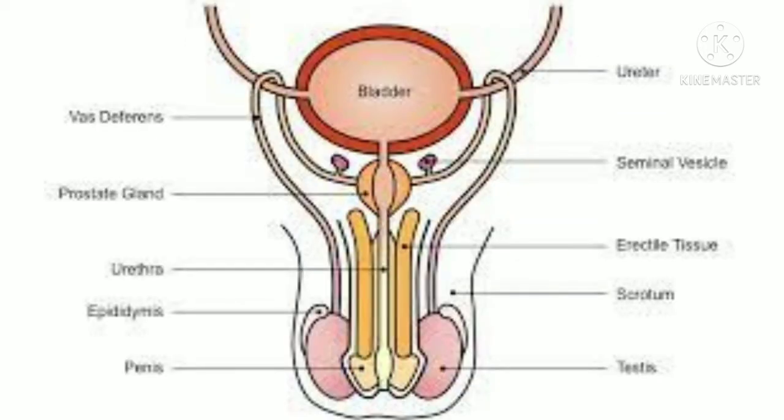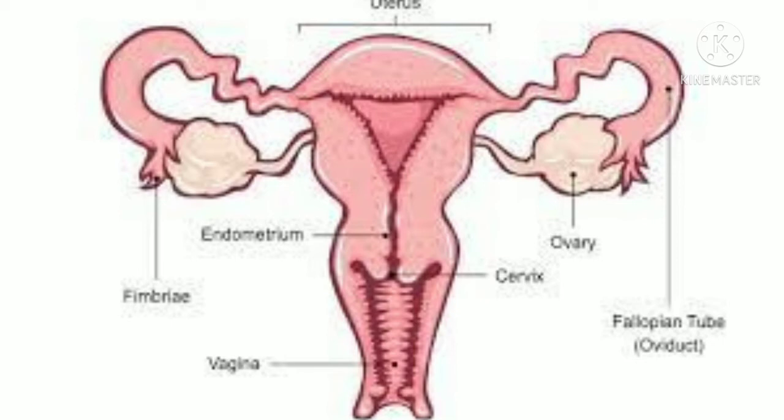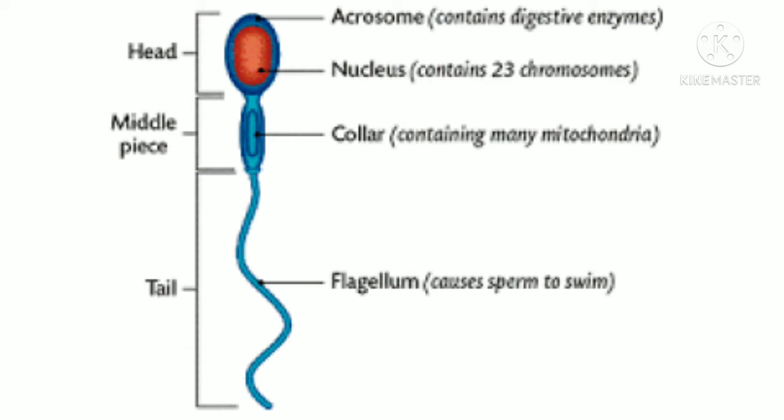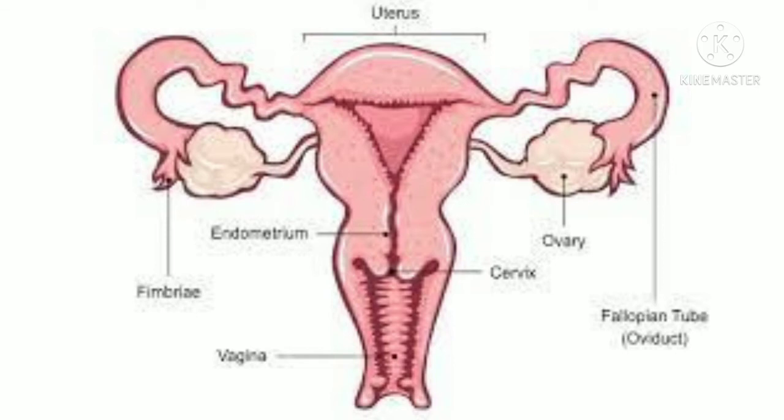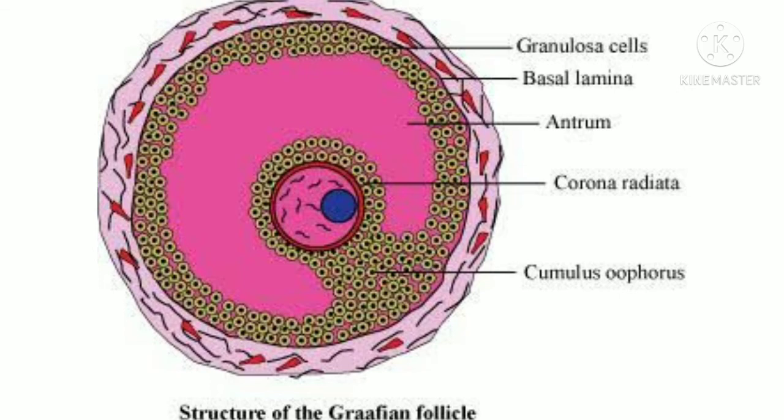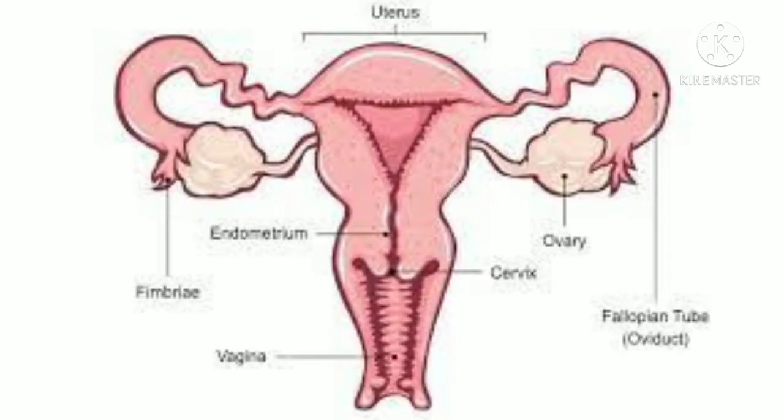You should practice the diagram, both male and female, and you should be able to explain the different parts of reproductive system. So in male reproductive system, you should be able to practice the diagram of male gamete, that is sperm, and you should explain the structure with the help of a diagram. And in case of female reproductive system, you should practice the diagram of female reproductive system. At the same time, you should learn the structure of Graafian follicle. So this is about female reproductive system, which is very important when compared to male reproductive system from your exam point of view.